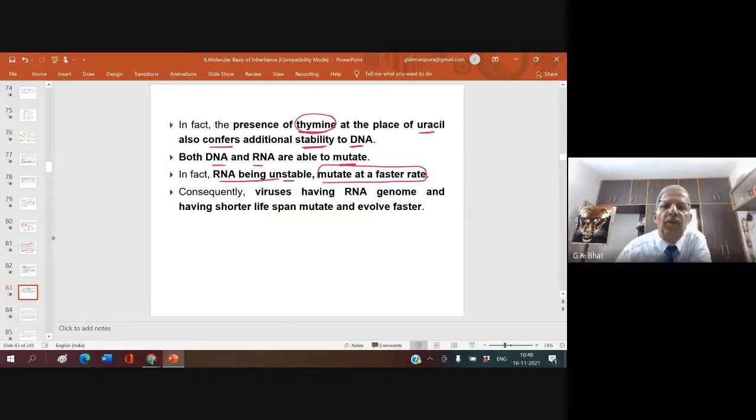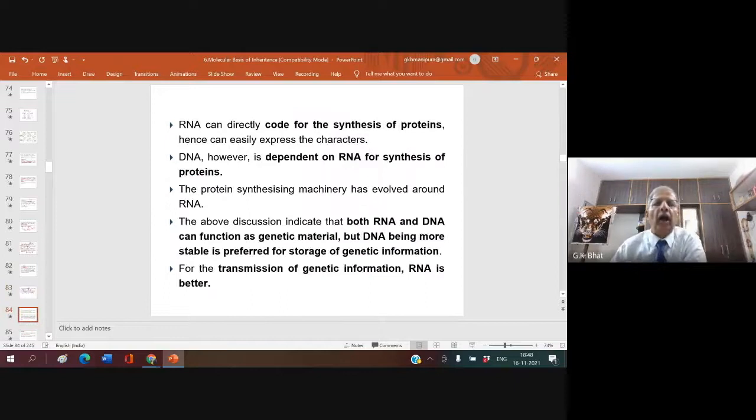In fact, RNA being unstable mutates at a faster rate. Consequently, viruses having RNA genome and having shorter lifespan mutate and evolve faster. Now, RNA can directly code for the synthesis of protein, hence can easily express the characters. DNA, however, is dependent on RNA for synthesis of protein. The protein synthesis machinery has evolved around RNA.